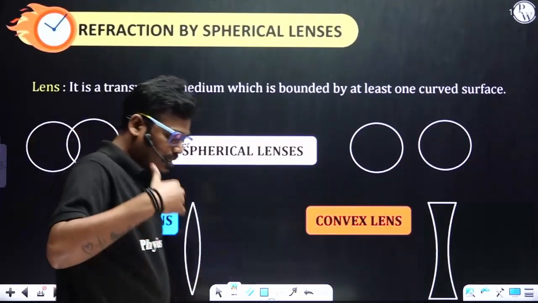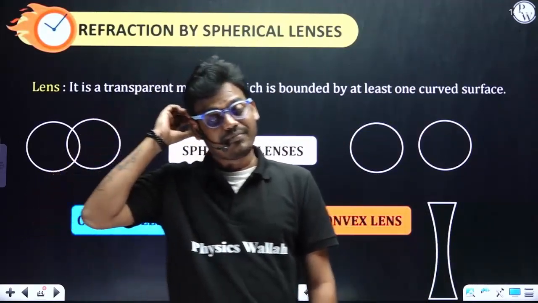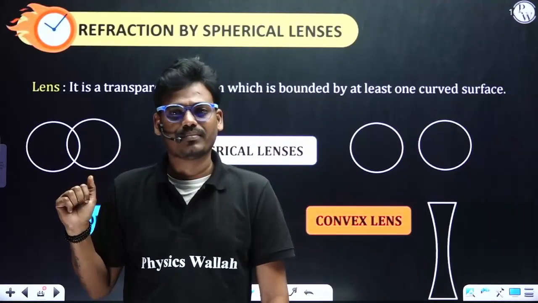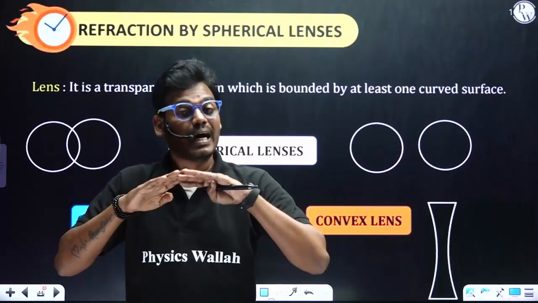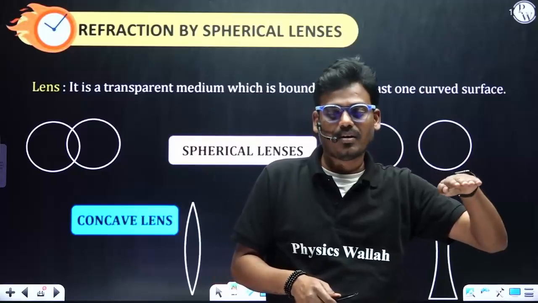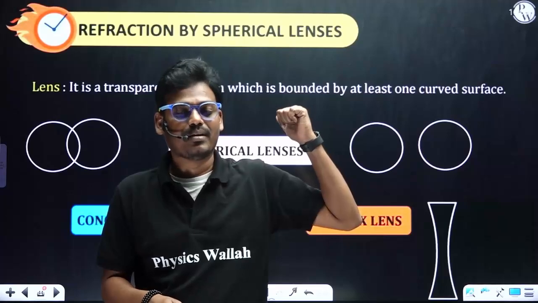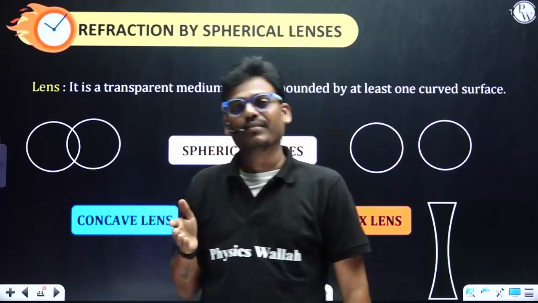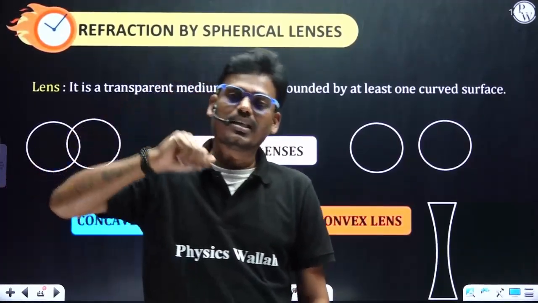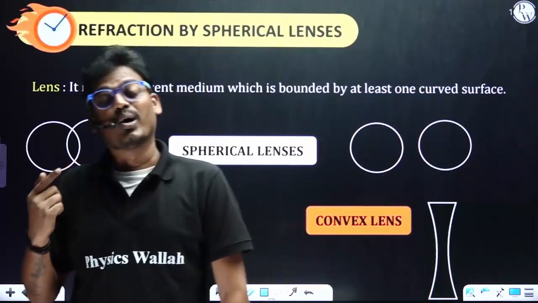So now, like mirrors, here we have refraction. For mirrors, it is reflection; for refraction, a lens. Based on the refracting surface, if the refracting surface is flat, we call it a plane surface. Already we have seen this in the case of a glass slab. What if the refracting surface is curved? Then we have a special case called spherical lenses. Here, in spherical lenses, we have two types: one is the concave lens, the second one the convex lens.